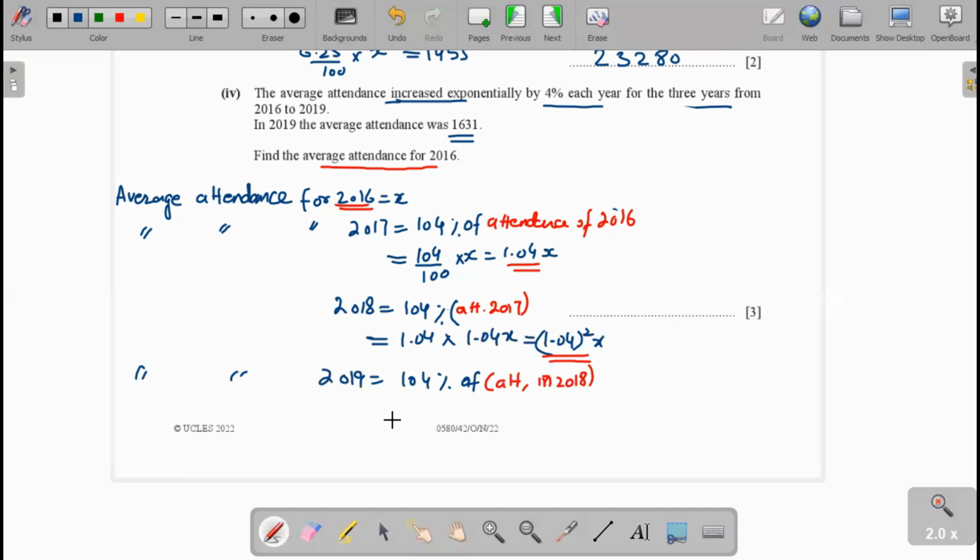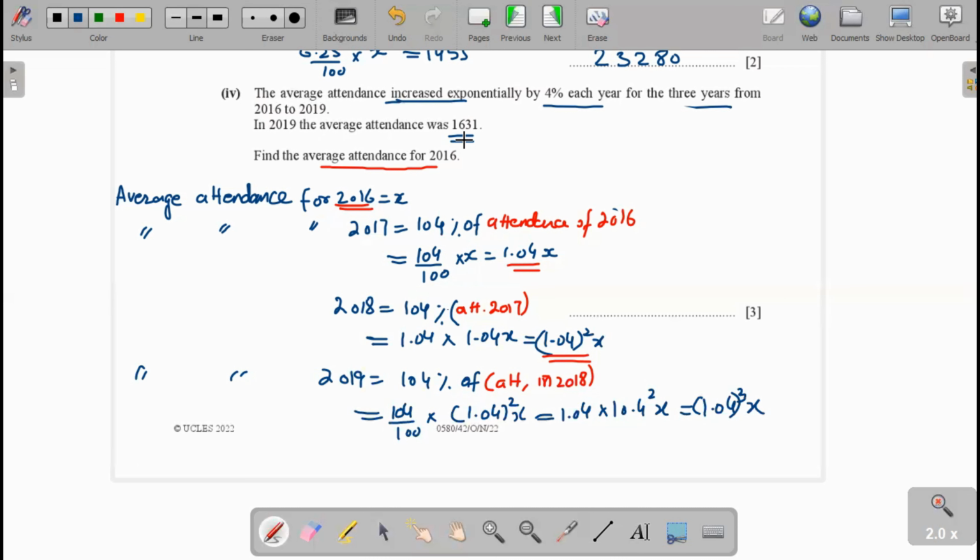We can write it as 104 over 100 multiply 2018 attendance, 1.04 square x. Now 104 over 100 means 1.04 into 1.04 square x, that value is 1.04 cubed x. And you see here, this is the 2019 attendance.